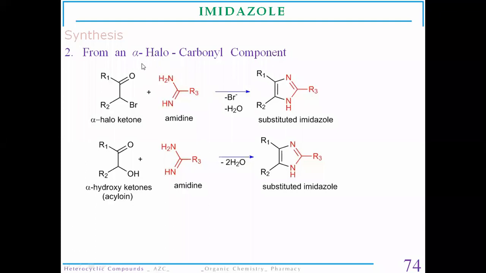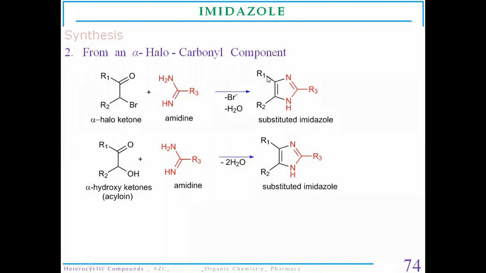So the second method used for the synthesis of imidazole molecule is from alpha halocarbonyl compounds. The synthesis of imidazole from alpha halocarbonyl compounds involves the reaction between the alpha haloketone and an amidine. This amidine will react with the alpha haloketone to form a substituted imidazole.